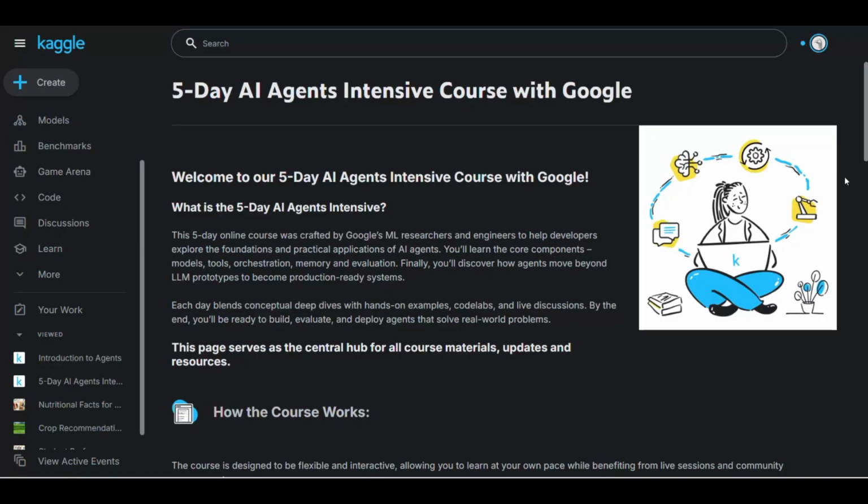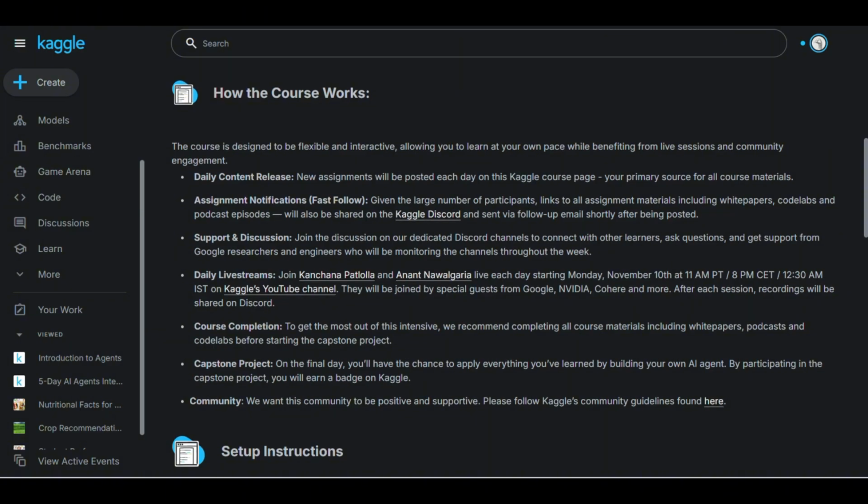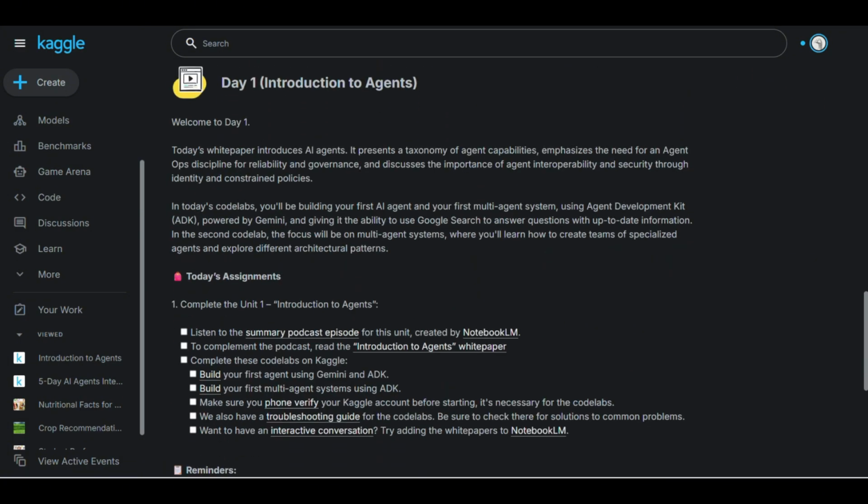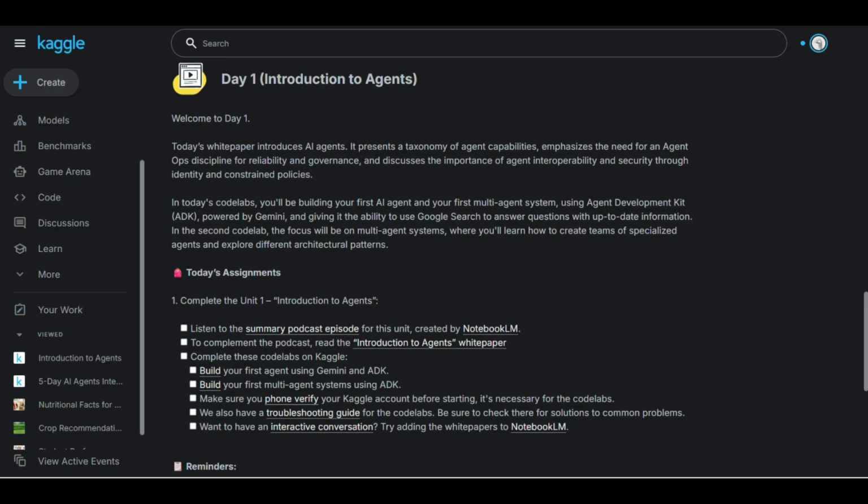Create your Kaggle account on Kaggle. So just go and create your Kaggle account and then go to the link where they have sent you all the resources. When you click on that link, you will reach this page, and here you can see Day 1 Introduction to Agents, and here is all the assignment that we need to complete for AI agents.